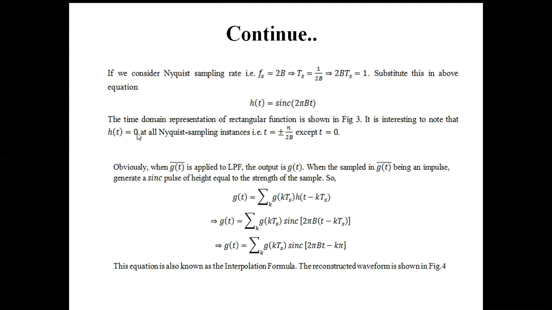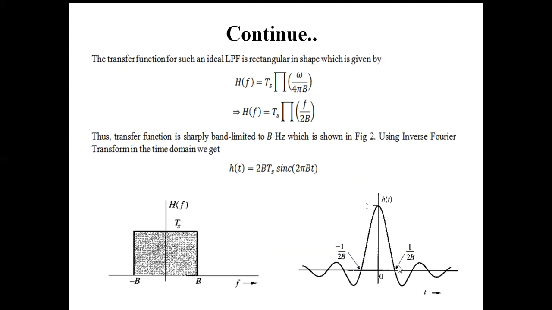So at all Nyquist sampling instants, we can call it that. Why do we call it the Nyquist sampling instant? Because we are using the Nyquist sampling rate, that is f_s = 2B. So at t = ±n/2B, all the values are 0, except at t = 0, where we only get the actual maximum amplitude, that is